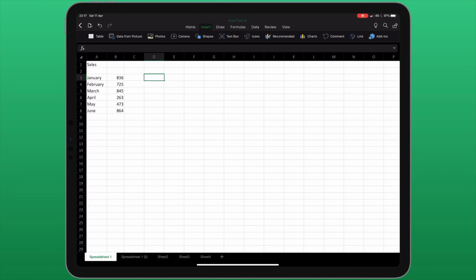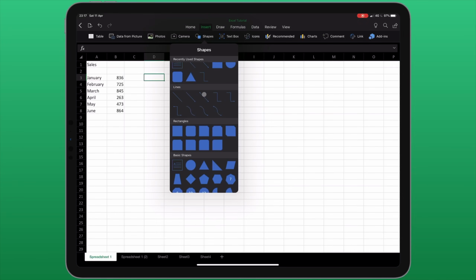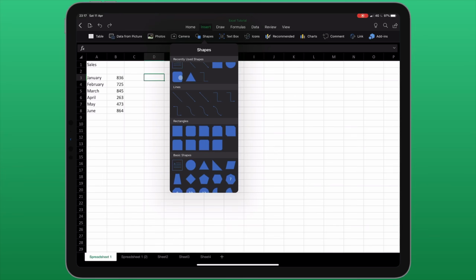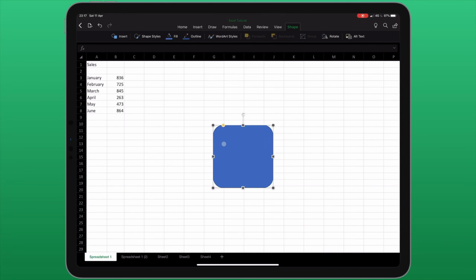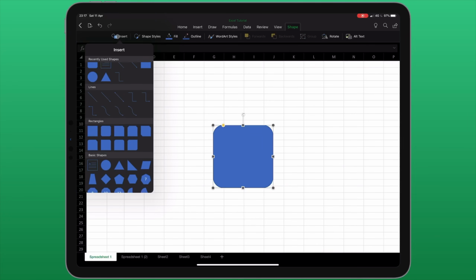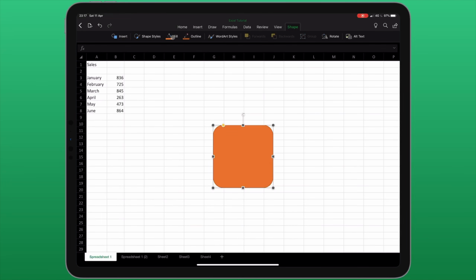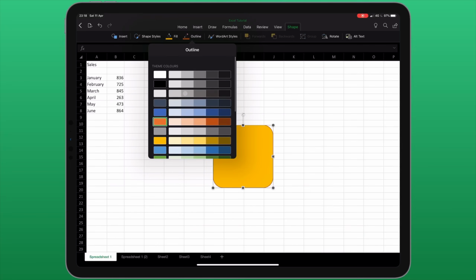And this will give me the same editing options as we just discussed. Next to that, I can choose to add a shape. This menu contains a list of preset shapes and arrows. When I insert a shape, you'll notice that a shape menu item appears at the top. This once again gives me some more editing options. From here I can insert additional shapes. I can change the style. I can change the fill color. And I can change the outline color.